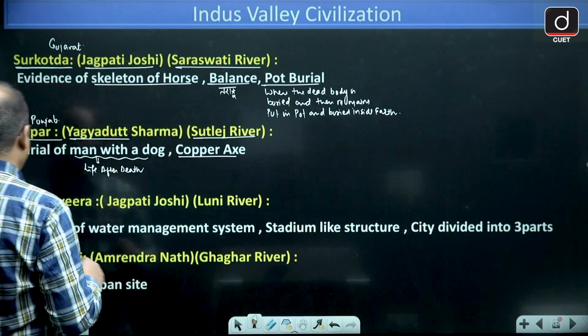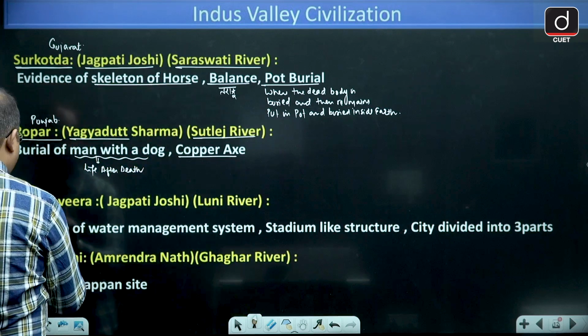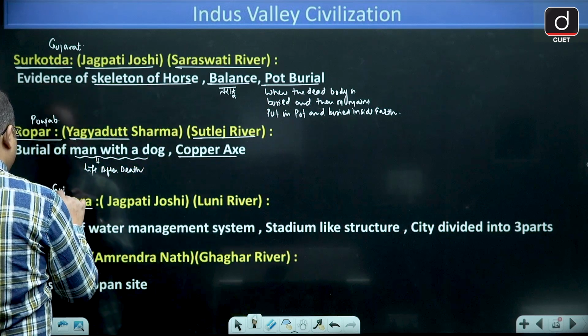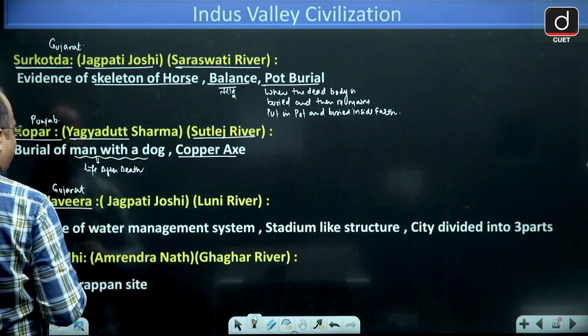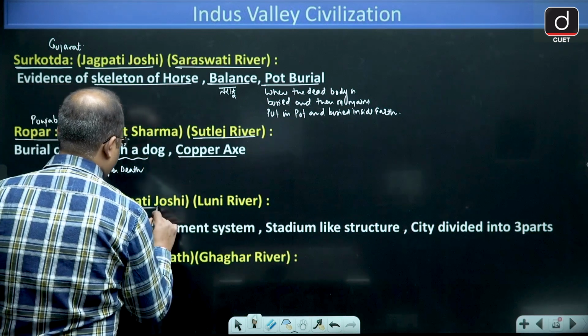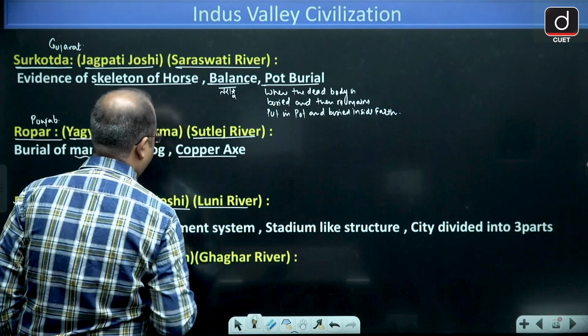Next we have Dholavira. Dholavira is in Gujarat, and it is also a UNESCO World Heritage Site. It was discovered by J.P. Joshi on the bank of river Luni.